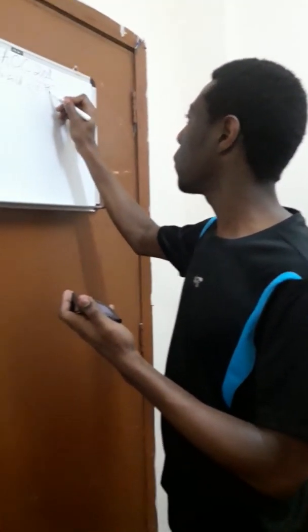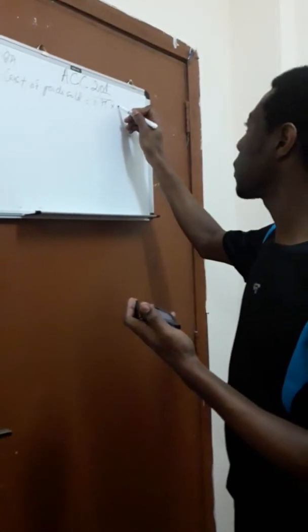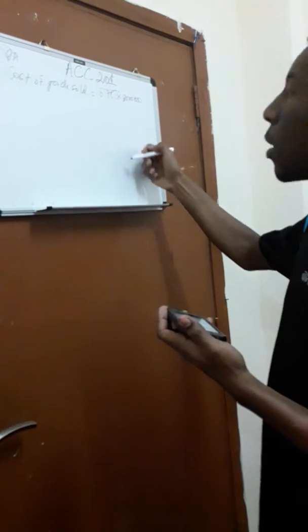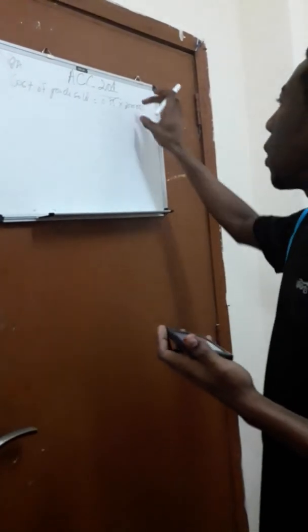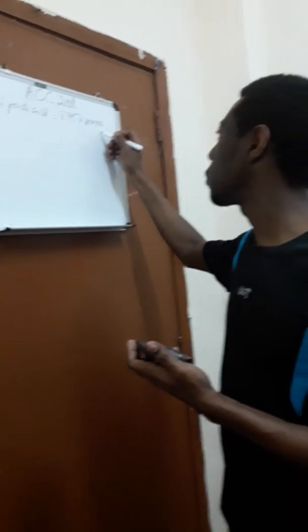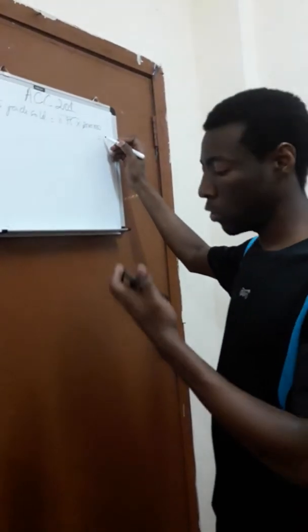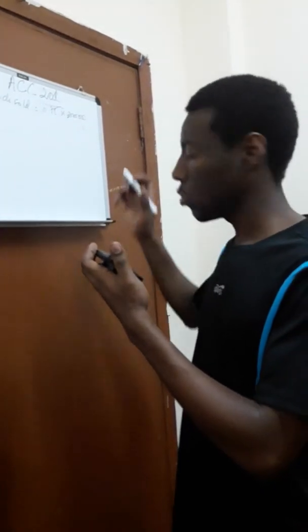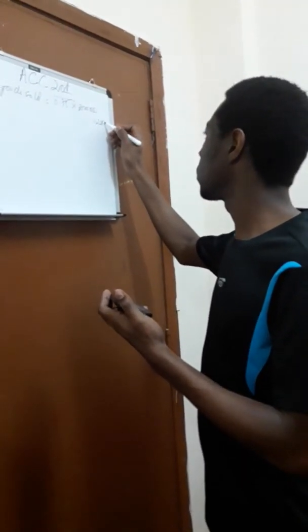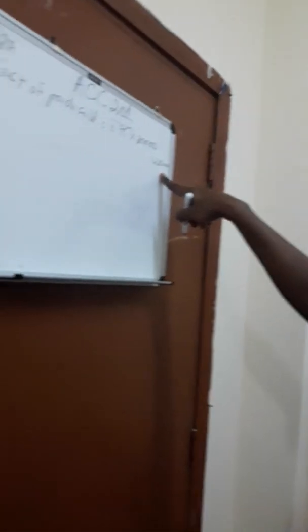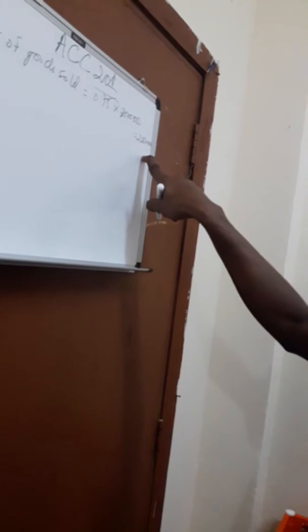So you calculate 0.75, that's 75%, times 3 million. This is the amount we sold the goods, not the amount you were supposed to pay. So this amount is without discount. So this is the amount which you calculate the cost of goods. If you calculate 75% of this, you have 2,250,000. So this is the amount we are going to take stock for, okay? We are going to take stock on this amount, not on the amount with discount.